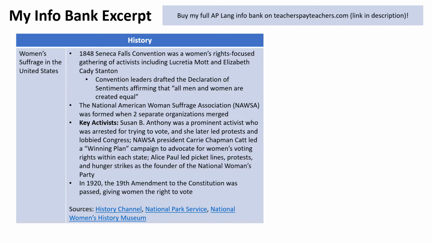I separated my infobank with headers. In this case, the header is history. My infobank uses a simple two-column format. The left column is the topic, and the right column provides the facts and details.